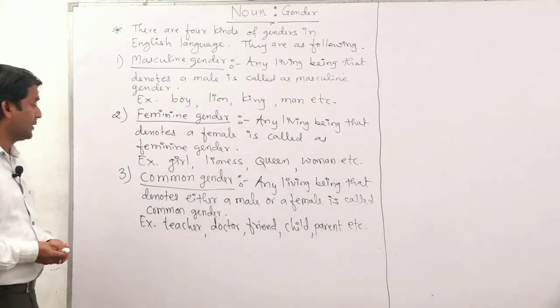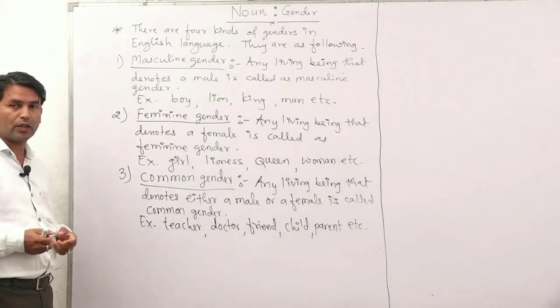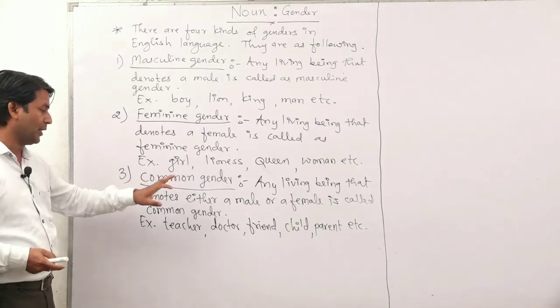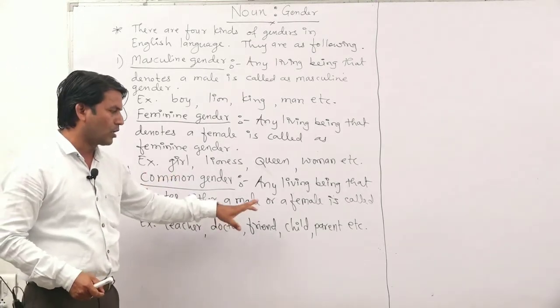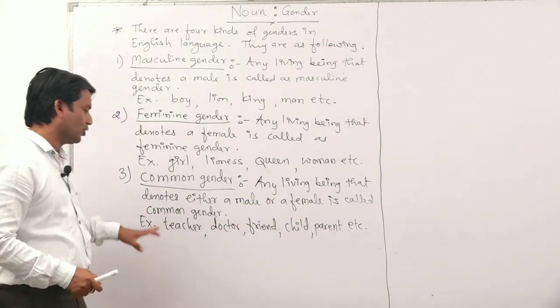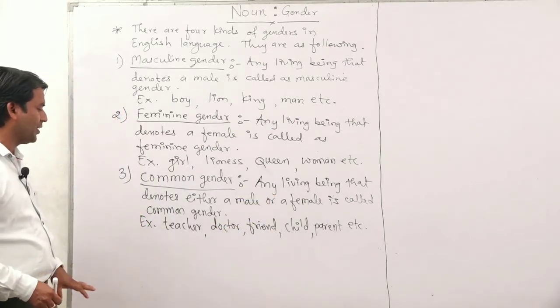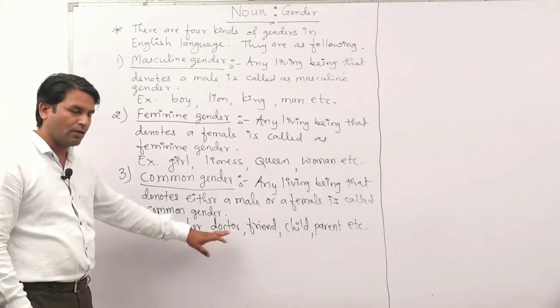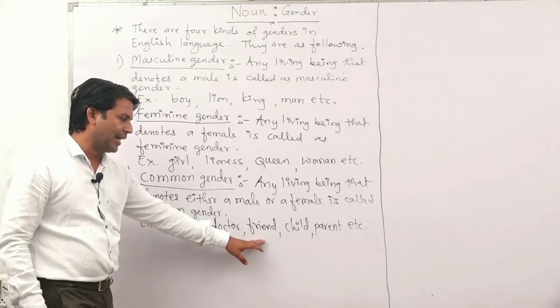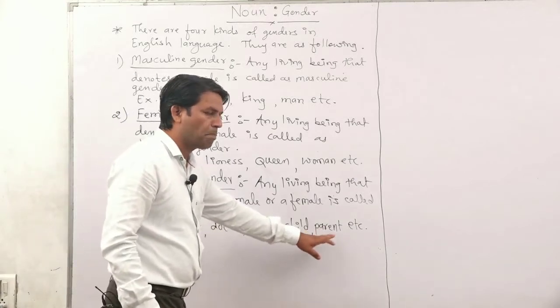So let us see, common gender means what? Any living being that denotes either a male or a female. It is known as what? Common gender. And some examples are given here: teacher, doctor, friend, child, parent.